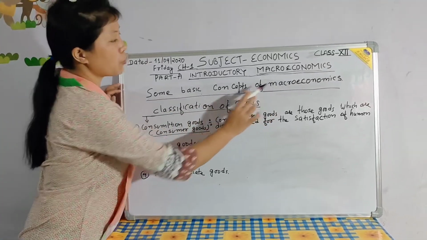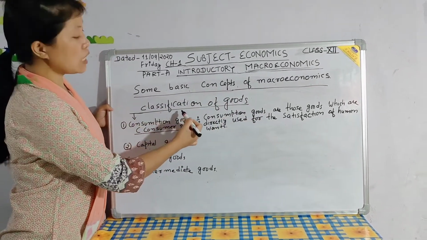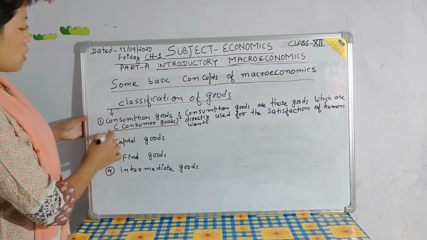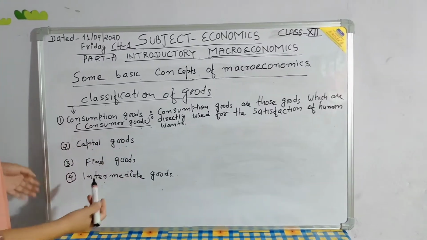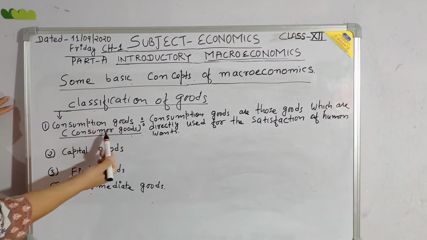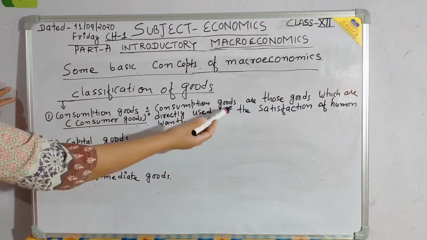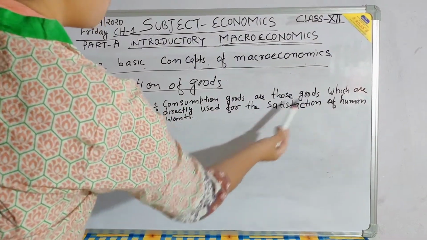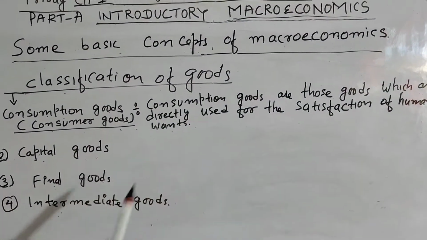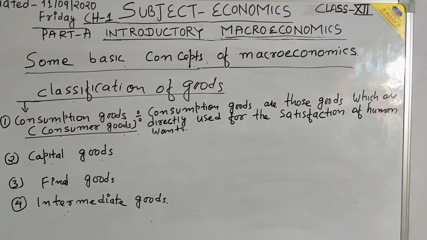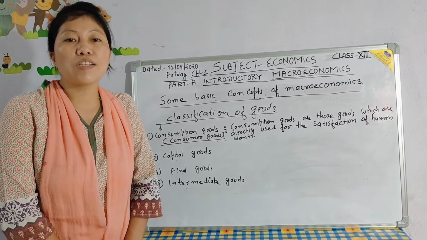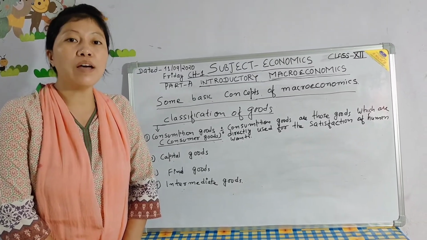Some basic concepts of macroeconomics. For this, let us see the classification of goods. There are different types of goods like consumption goods, capital goods, final goods, and intermediate goods. Consumption goods are also known as consumer goods. Consumption goods are those goods which are directly used for the satisfaction of human wants. They are not used in the production of other goods. For example, rice and sugar used by the household.